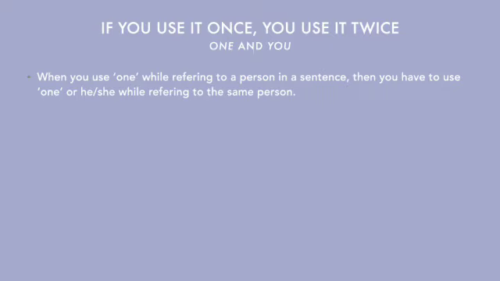In this case, we know that it is logical because if I want to do something, I have to work for it. No one else is going to do it for me. So, in case of one, that is also the same rule that would apply. While I'm saying that one has to study hard to pass the exam, I'm referring to someone in third person point of view. So now I also have to refer to the same person. So in a sentence such as, if one wants to pass the exam, then one has to study hard. In this case, I used one, so again, I have to use one.